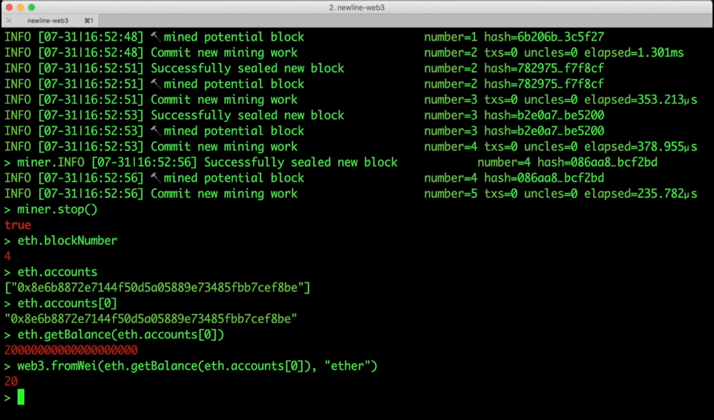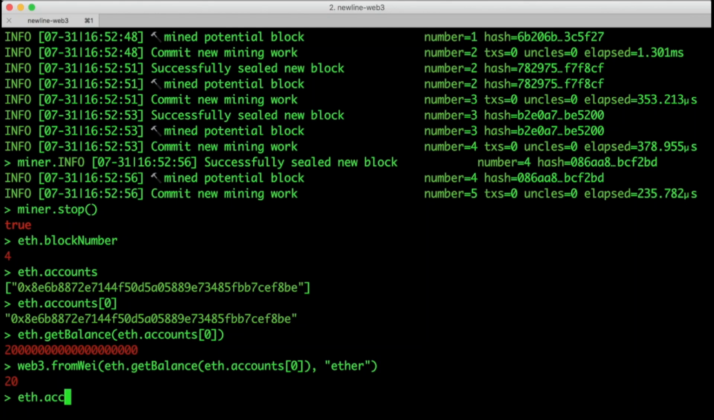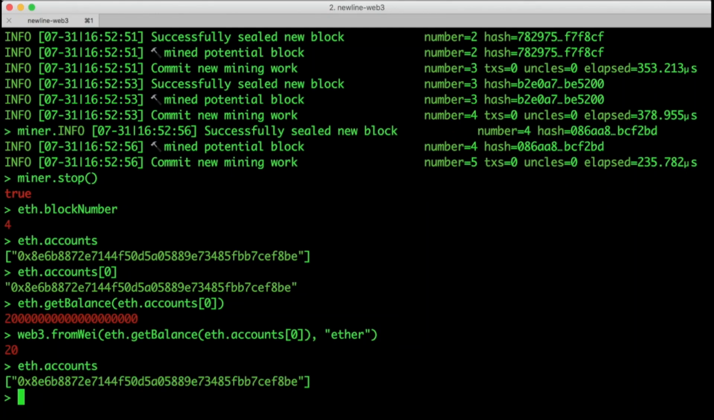Now that we have some Ether, let's spend it. If we're going to spend some Ether, we need to have someone to send it to. But right now we only have one account. We could create a new account by using the Geth command line like we did earlier. But we can also create an account from here. We do that by calling personal.newAccount and then passing the password for that account. I'm going to use the same password as last time, ABC123.